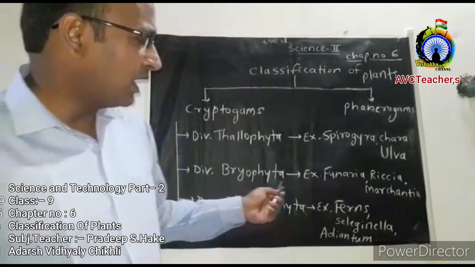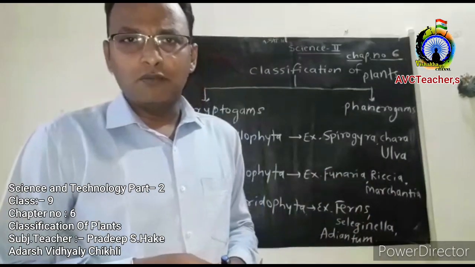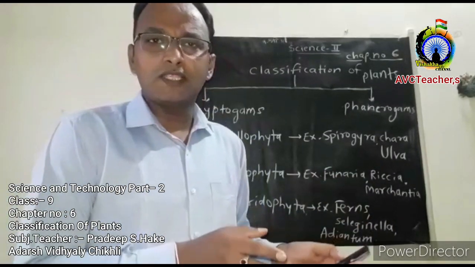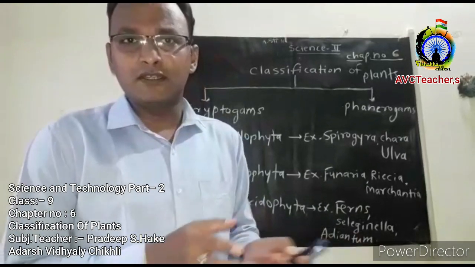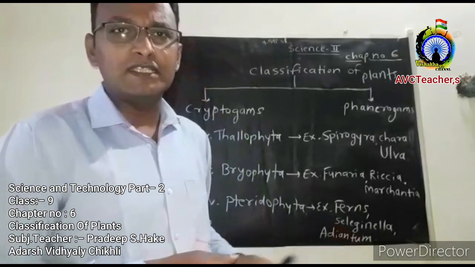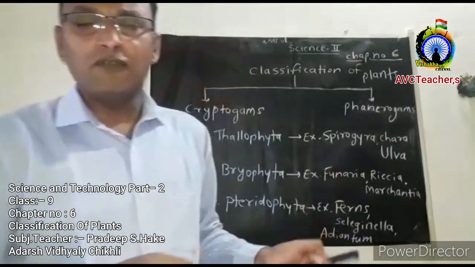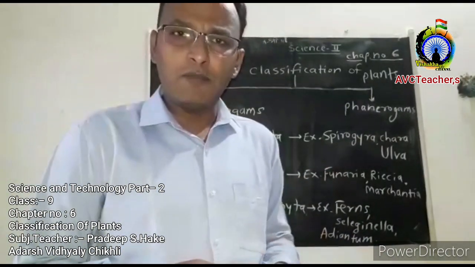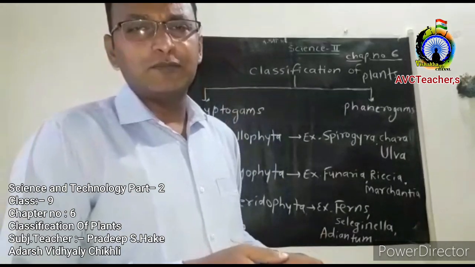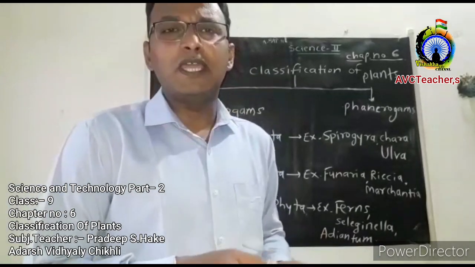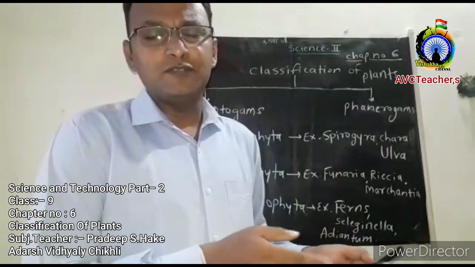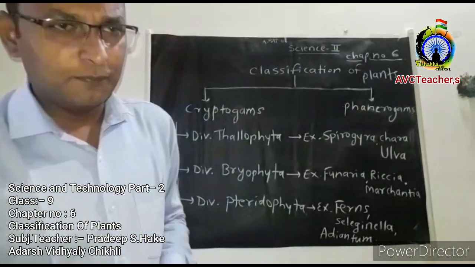In Bryophyta plants, roots are absent, but instead of roots, root-like structures called rhizoids are present in this plant. Leaves are absent in this plant. Instead of leaves, these plants have leafy appendages, and in this plant the stem is absent, but a stem-like part called the axis is present.